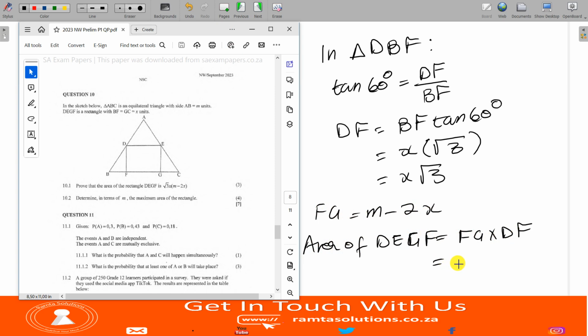What is FG? FG is M minus 2X. What is DF? DF is X root 3. So we can say this is X root 3 multiplied by M minus 2X. This is what they wanted you to show. Okay, perfect. So we have 3 marks. Proceeding.